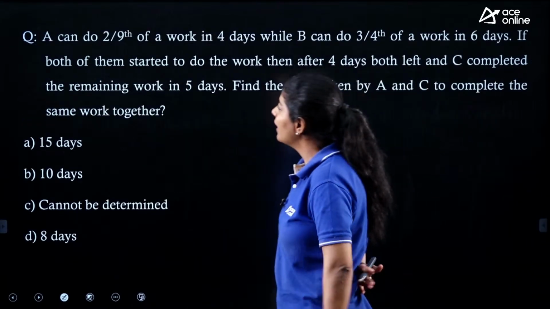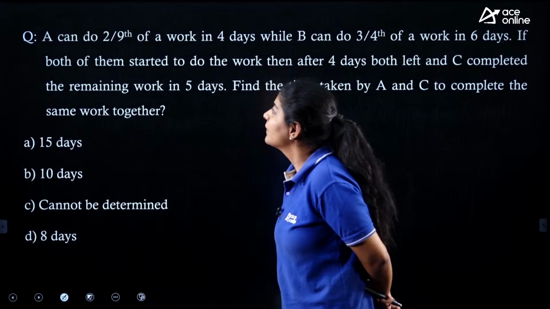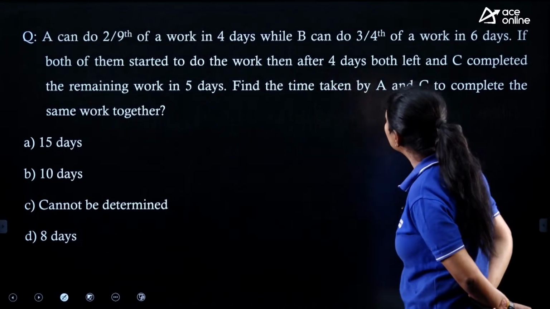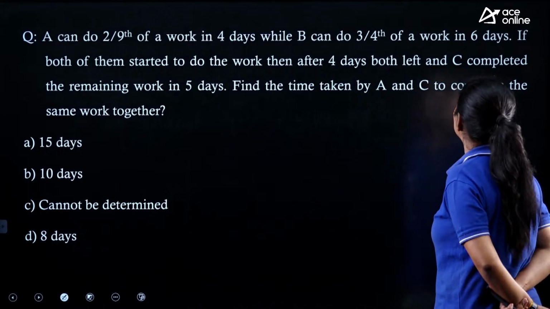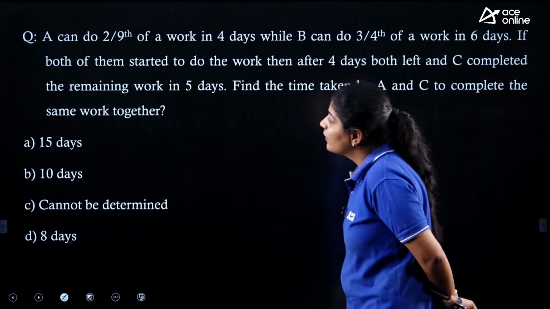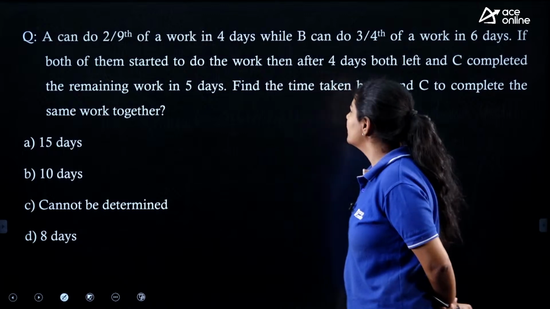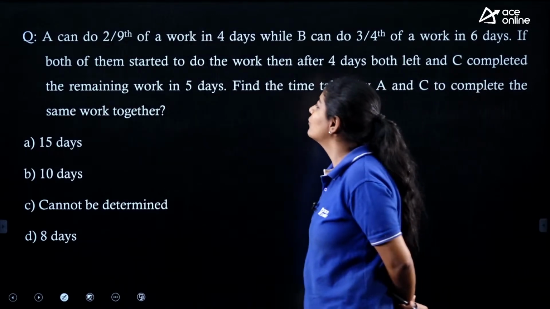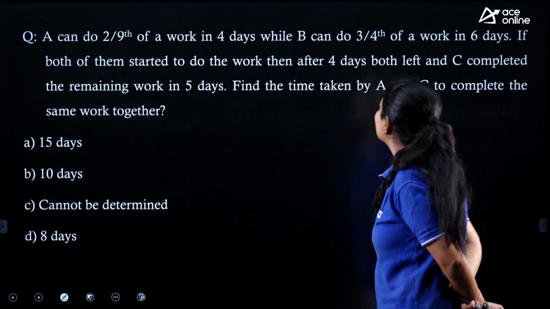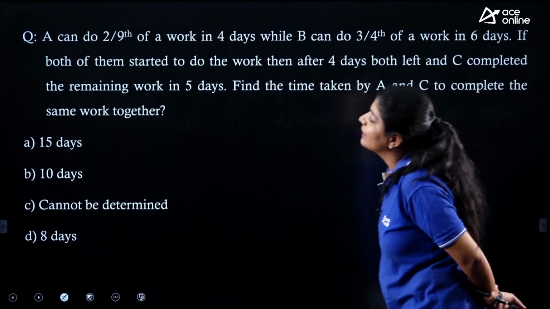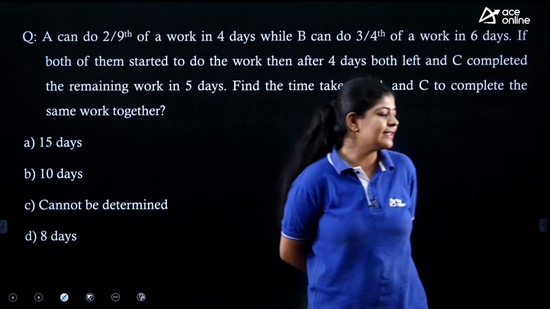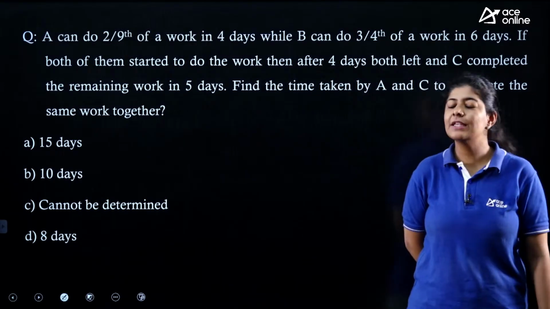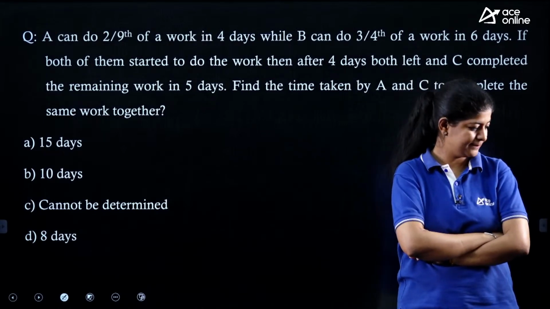Next. The next question says that A can do 2/9 of a work in 4 days while B can do 3/4 of the work in 6 days. If both of them started to do the work, then after 4 days both left and C completed the remaining work in 5 days. Find the time taken by A and C to complete the same work together. Again, it's a very easy one. If you know the basics of time and work, then you can easily solve all these kinds of questions.